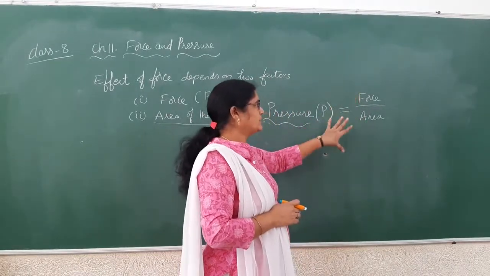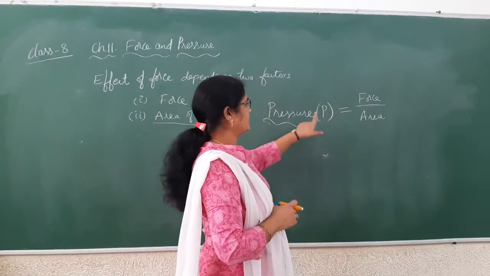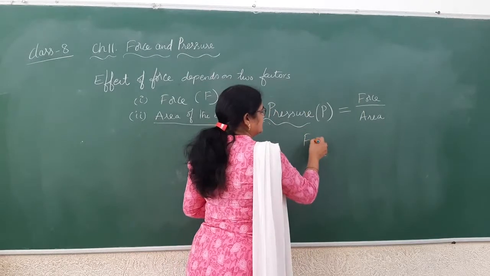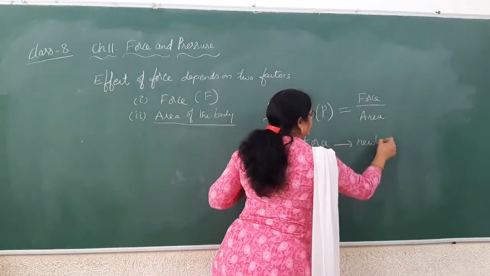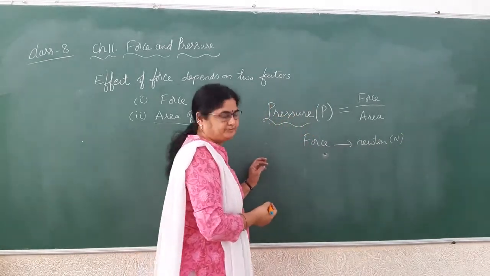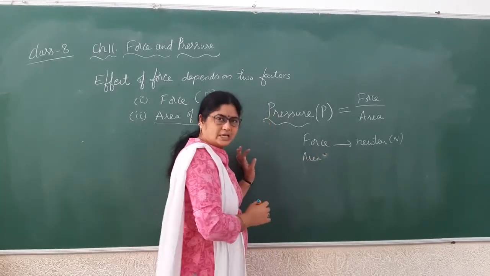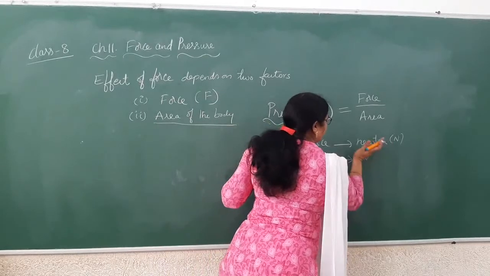So how do we measure pressure here? The pressure formula is equal to force by area. We know force is measured with a unit called Newton, which is represented with the capital letter N, and area is measured with its SI unit, that is meter square or square meter.